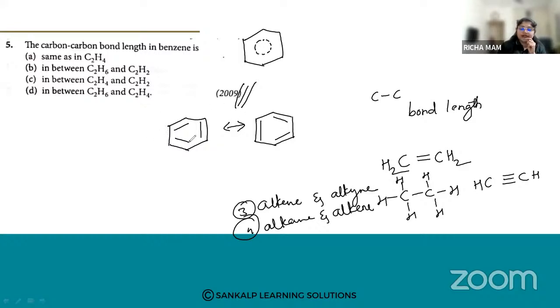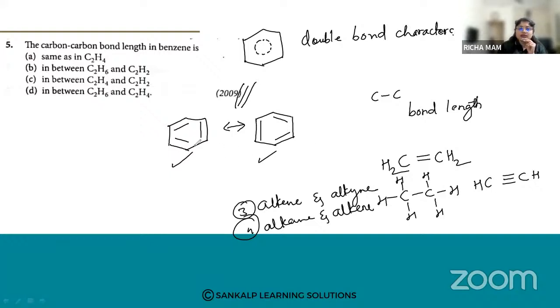In benzene, due to delocalization of the pi electrons, you can write the bonds like this or like this. The electrons are delocalized within the benzene ring, so all the carbon-carbon bonds have double bond character.